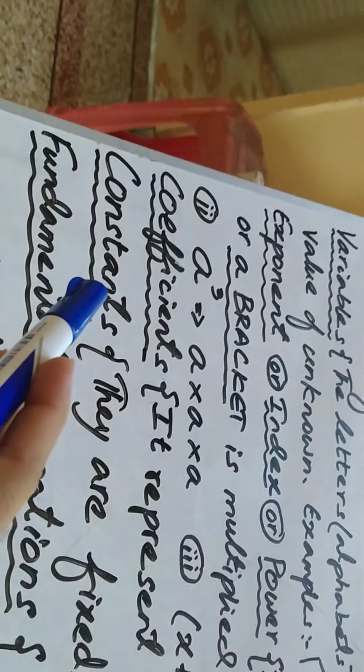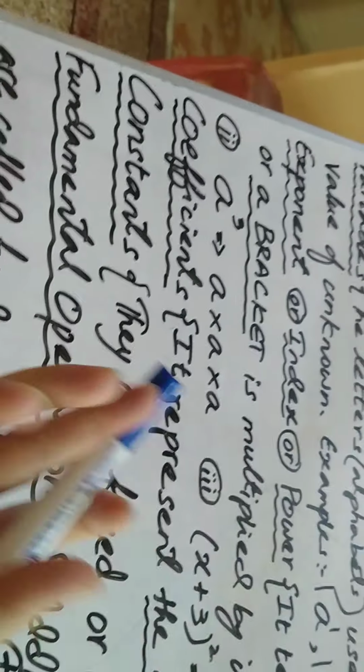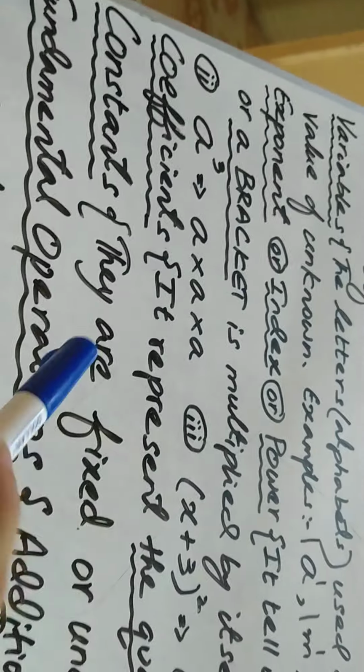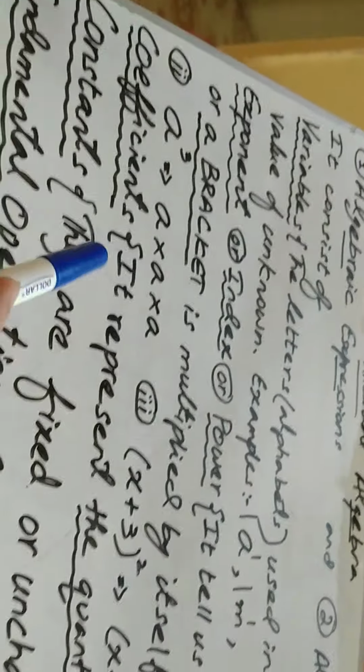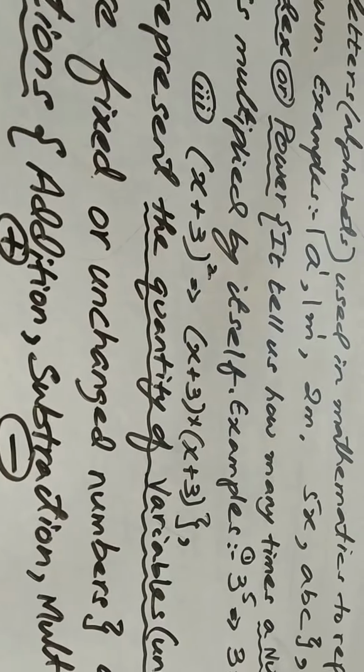The fourth thing in algebraic expression is constant. So guys, what is constant? Constants are fixed numbers, the number which is not unknown, the number which will not change. So they are fixed in algebraic expression. What is constant? They are the fixed or unchanged numbers. Okay, like integers 3, 4, 5, 6, 10, 100. So constant. After this guys, the last thing is fundamental operation.